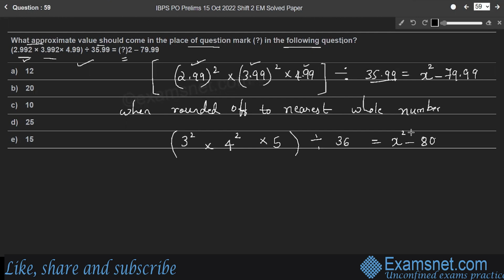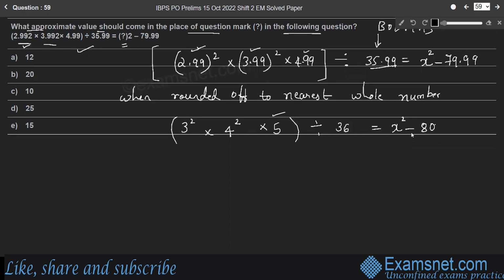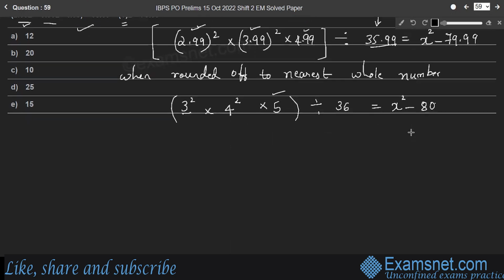Now we are following the BODMAS rule. So remove the brackets first. In order to remove the bracket, we need to square each number, 3 and 4. So 9 into 16 into 5 divided by 36 is x square minus 80. So 9 into 16 into 5 becomes 720 divided by 36 is x square minus 80.